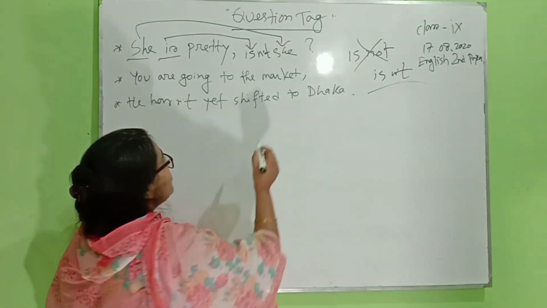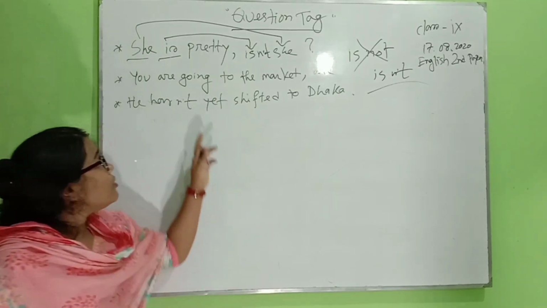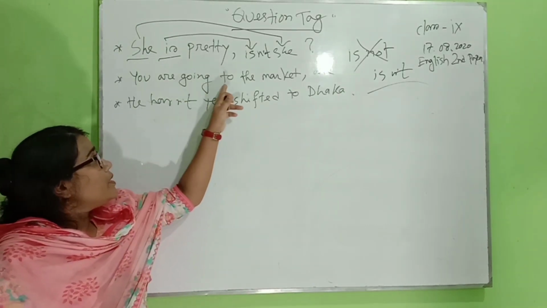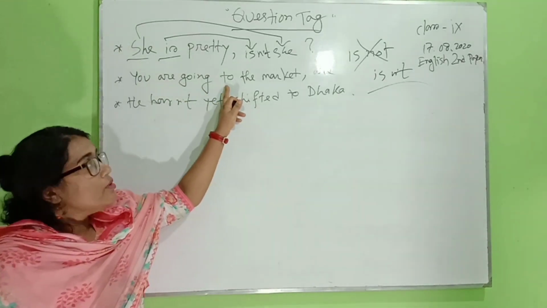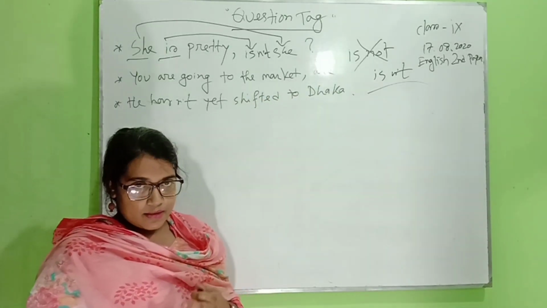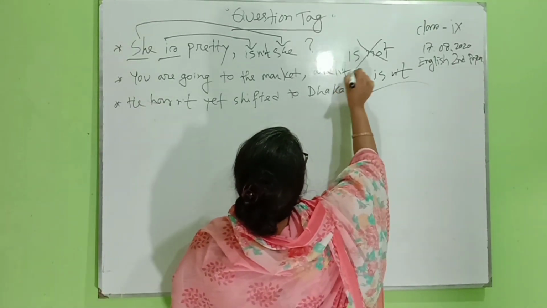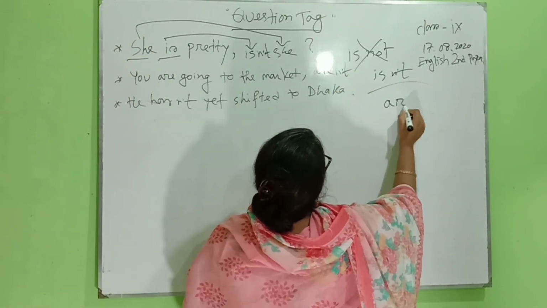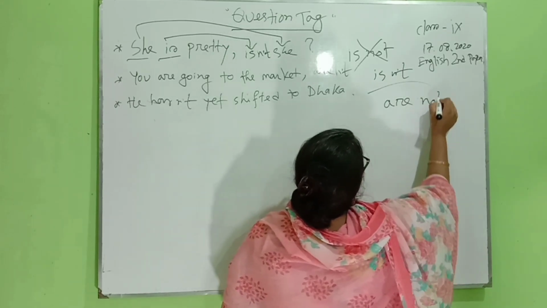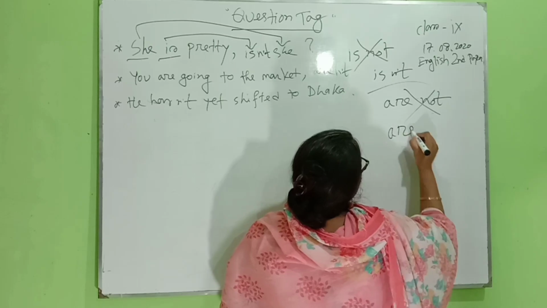Okay, now we take this "are" here, and we also see this statement is positive. So with this "are" we add here the word "not". This will turn into "aren't". We can't use "are not", we have to use "aren't".